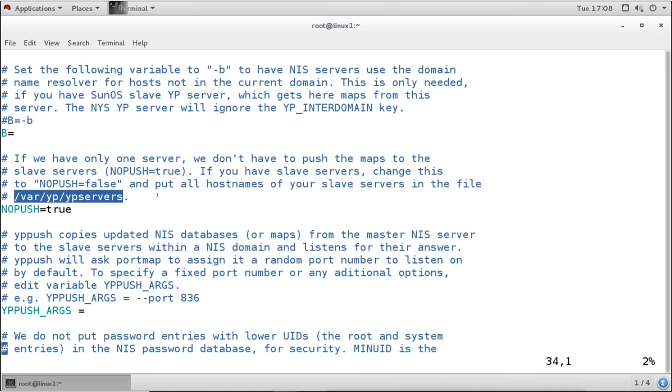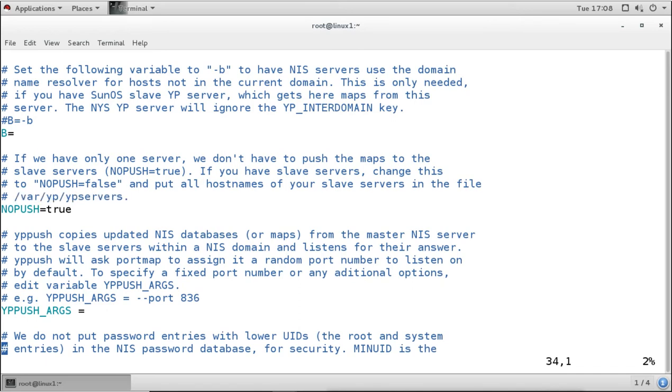When we create the NIS database, it is going to create it under this directory. Under this directory it is going to create the NIS database, and if we have multiple servers, it is going to create the database for those servers here.